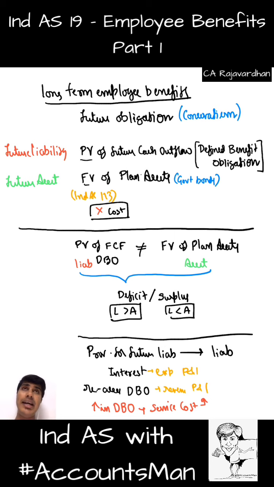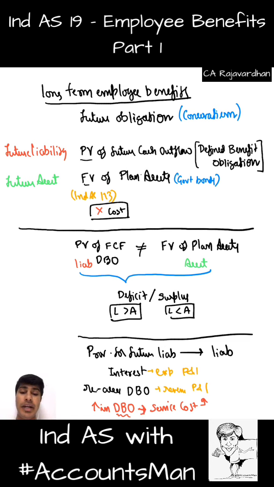But after 1 year, I reassess the figure and I now think that the obligation will not be 10,000, it will be 12,000. So there is an increase. That increase is called service cost. Service cost can be future service cost, past service cost, present service cost, but that is not the current matter of discussion. If there is any service cost arising because of an increase in the defined benefit obligation, that increase also will go to the P&L account.